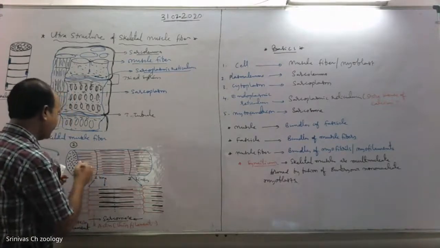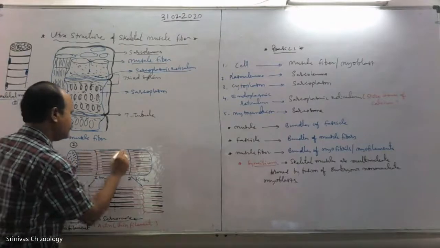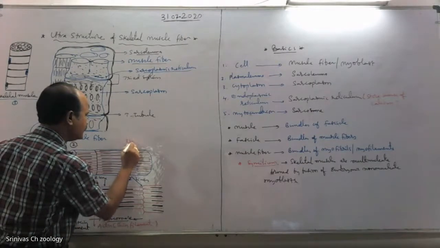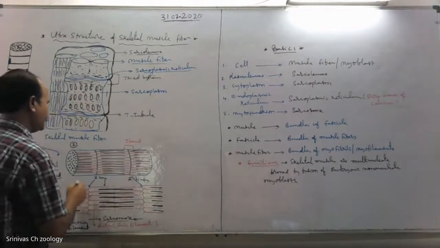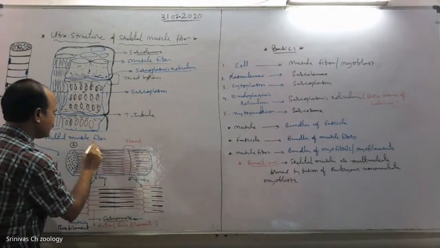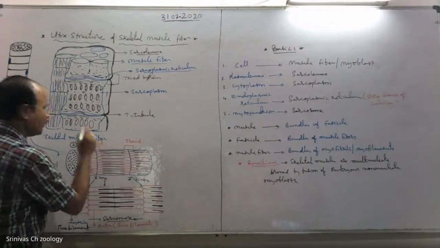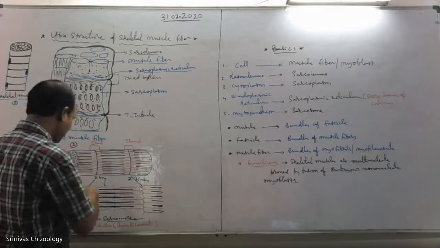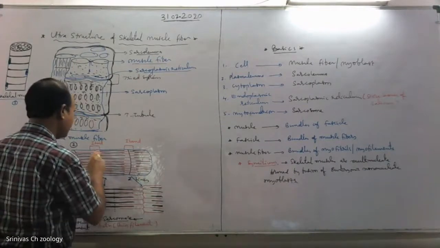This is one I band, and this is one more I band. The I band, or isotropic band, is a light band. And the next one is the A band.